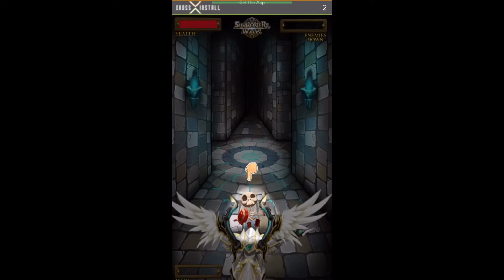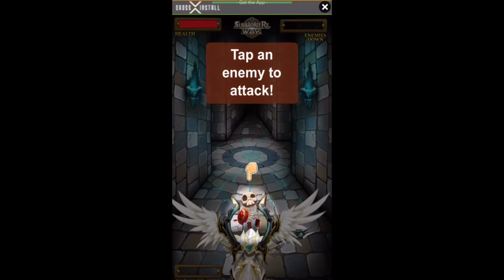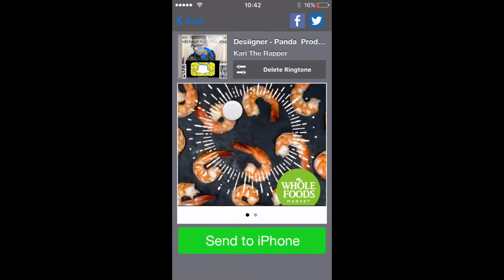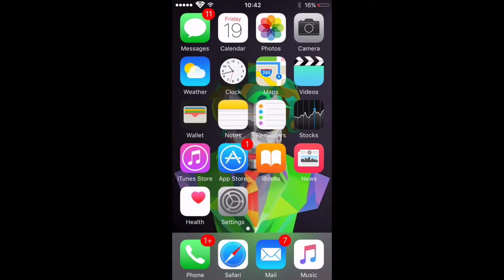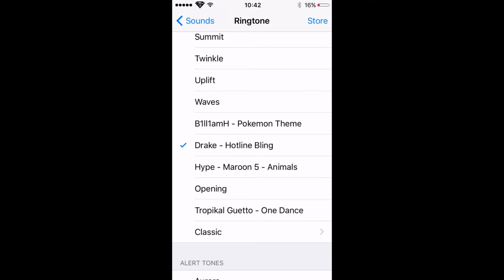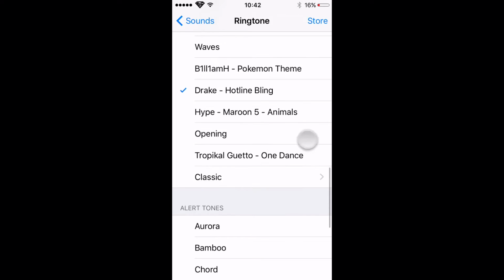You can get all these ringtones absolutely free. It's not like the ones where you have to go on the computer and do it. I just saw, and you can do all these. And you can also type in one.